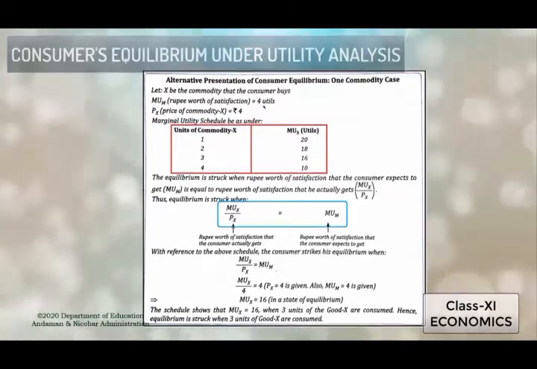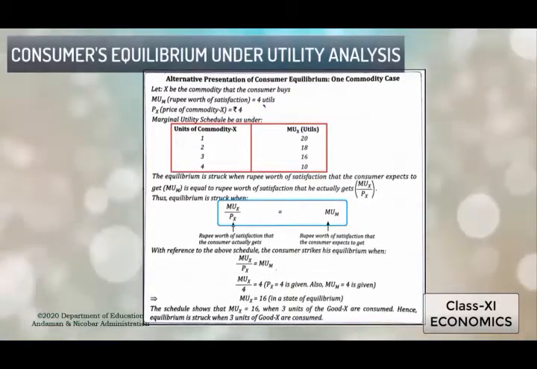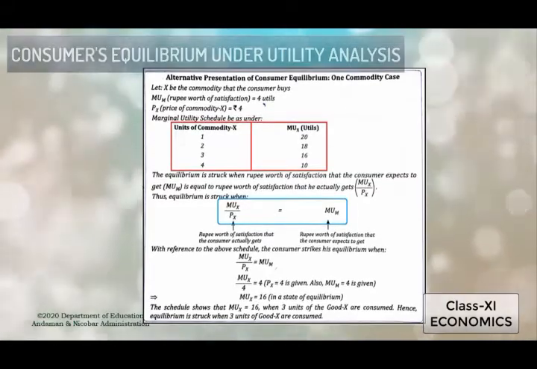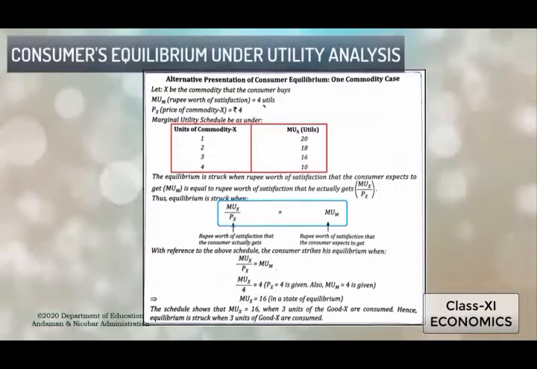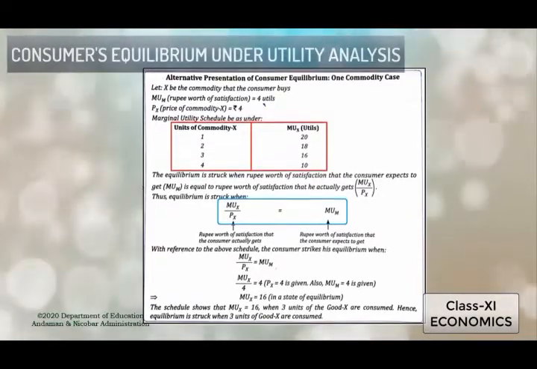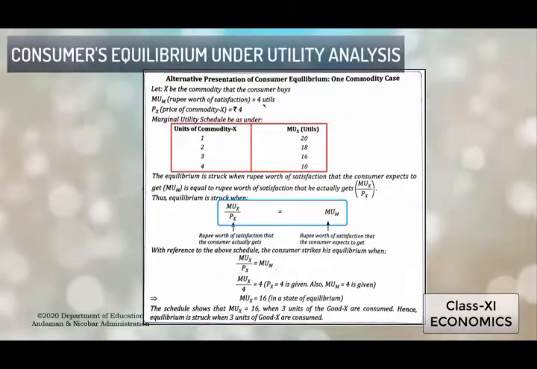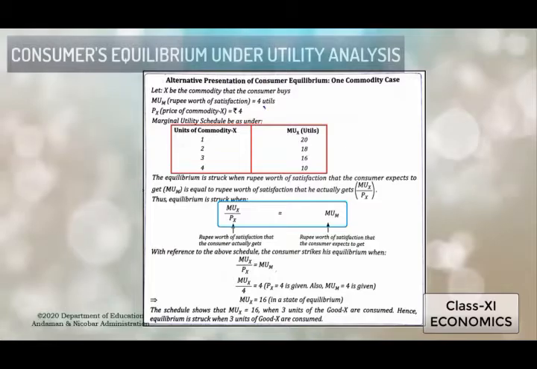Now we will try to derive the satisfaction level. The equilibrium is struck when the rupee worth of satisfaction that the consumer expects to get, MU of M, is equal to the rupee worth of satisfaction that he actually gets, that is MU of X divided by PX.